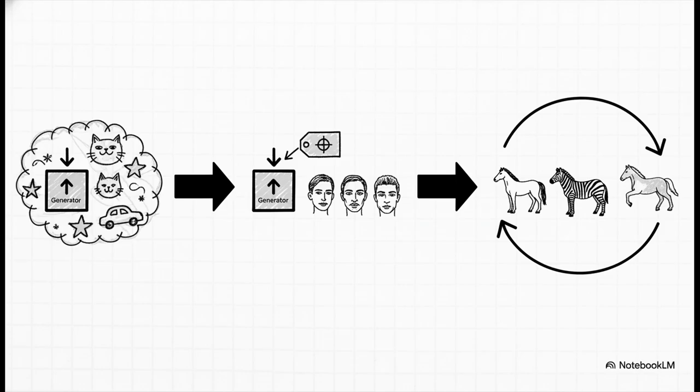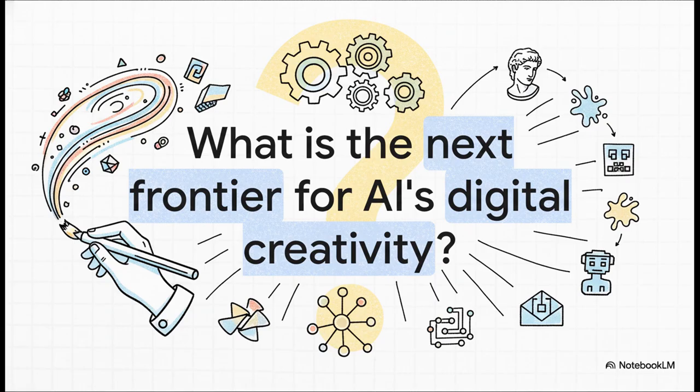So, as we've seen, this whole journey with GANs is really a story about gaining more control and sophistication. We went from the totally wild, random creativity of a standard GAN to getting its specific commands with CGANs, and finally to solving that really tough puzzle of unpaired translation with the beautiful logic of CycleGAN. We've managed to give AI the ability to follow our commands and even translate entire artistic styles. It's not really just a creator anymore. It's more like a collaborator. So the big question we're left with is this: what's the next frontier for all this digital creativity? What's the next great challenge we're going to teach these amazing machines to solve?